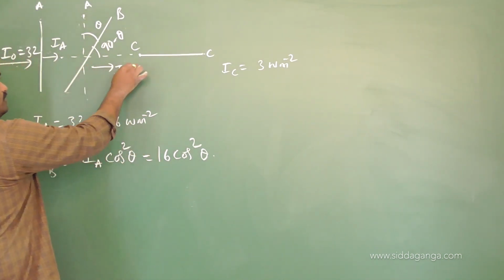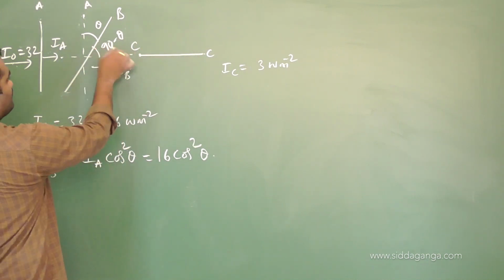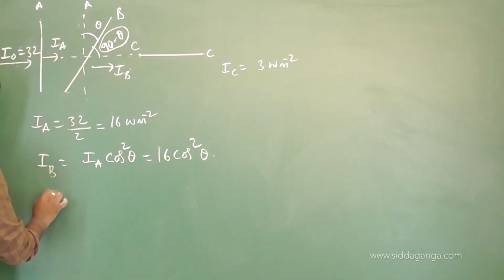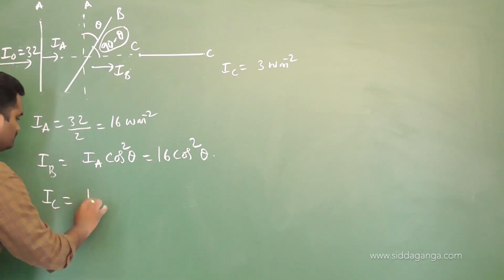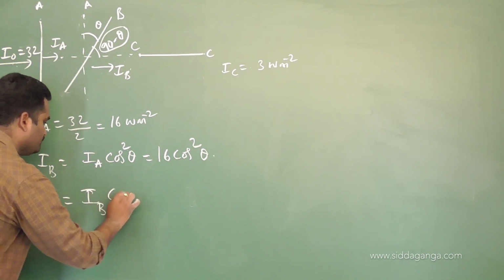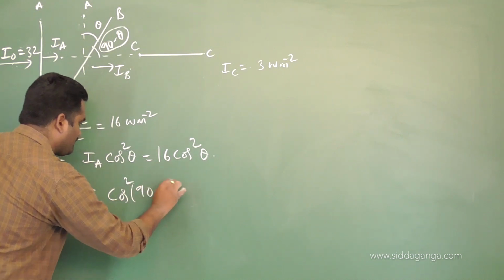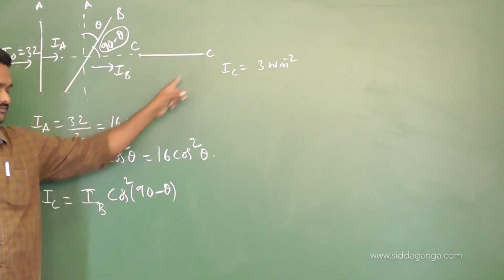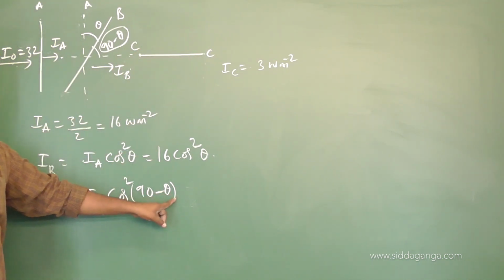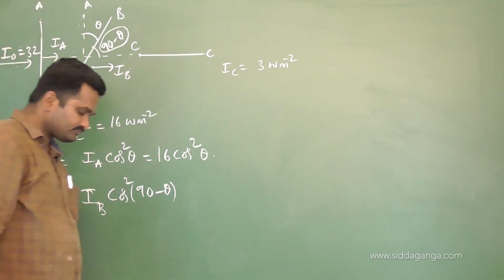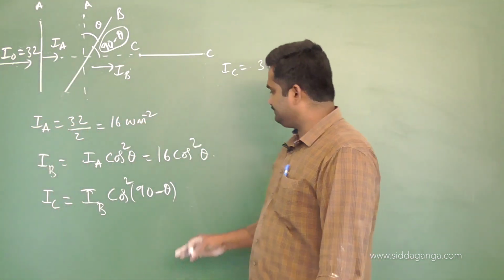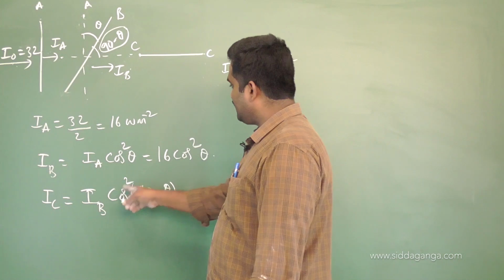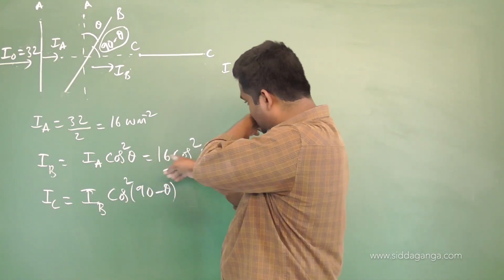Now, when IB is incident on this third polarizer, what is the angle between B and C? 90 minus theta. Okay. So how do we write the formula for IC using Malus law? IC will be equal to IB into cos square of 90 minus theta. IB is incident on C, so after passing through, IC is IB into cos square 90 minus theta. Cos of 90 minus theta is sin theta, so you have sin square theta. And the IB value is 16 cos square theta.